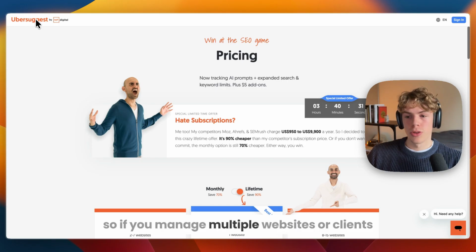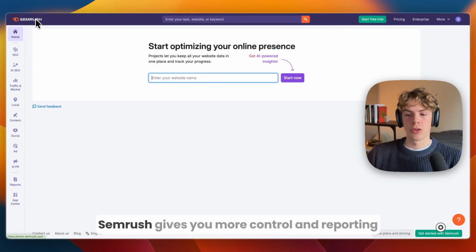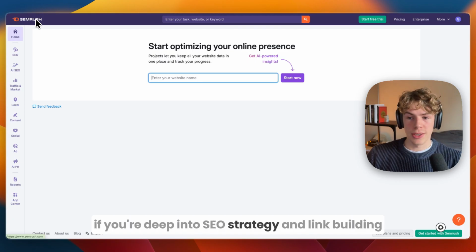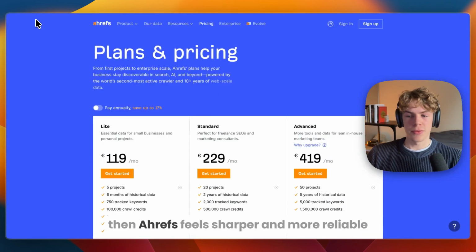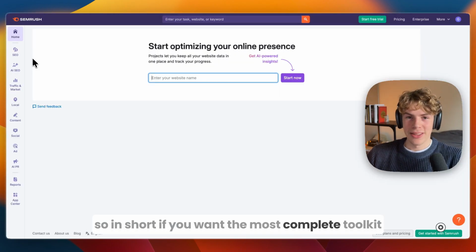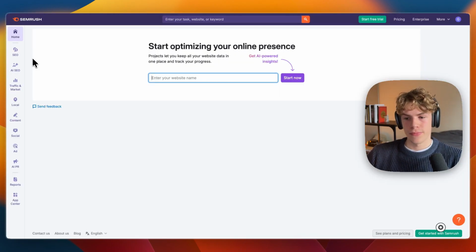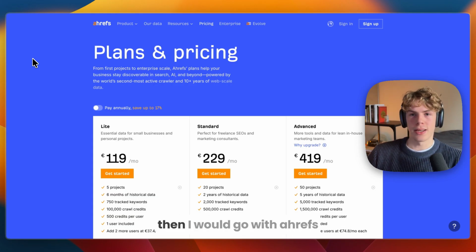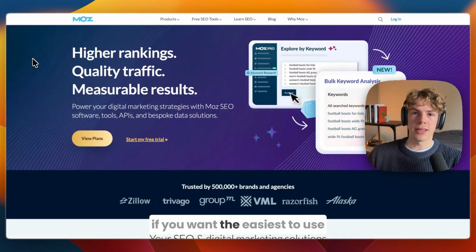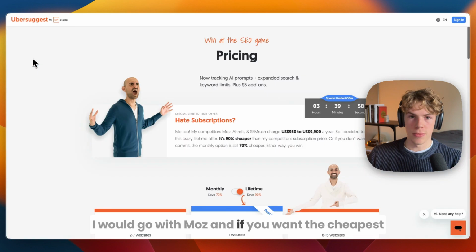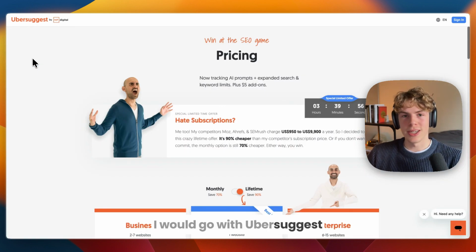So if you manage multiple websites or clients, Semrush gives you more control and reporting. If you are deep into SEO strategy and link building, then Ahrefs feels sharper and more reliable. So in short, if you want the most complete toolkit, go with Semrush. If you want the most precise SEO data, then I would go with Ahrefs. If you want the easiest to use, I would go with Moz. And if you want the cheapest, I would go with Ubersuggest.